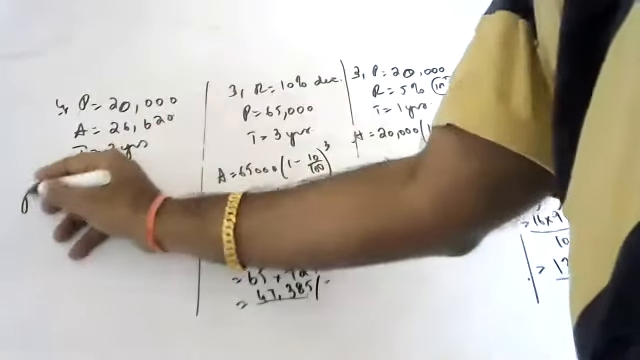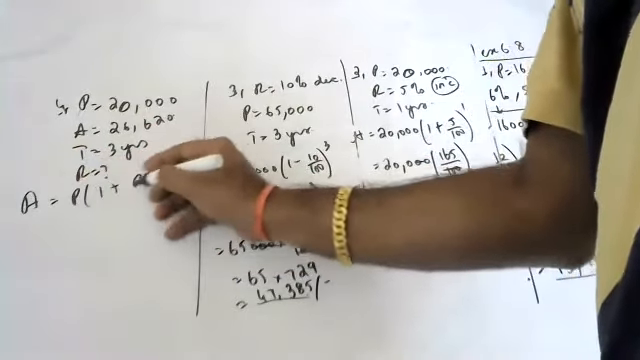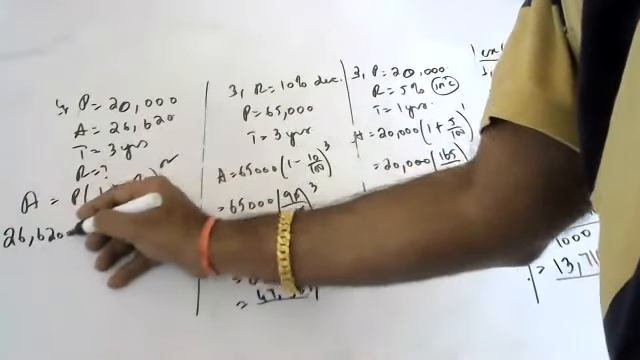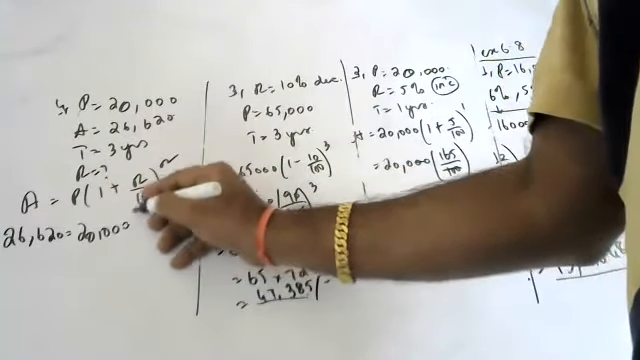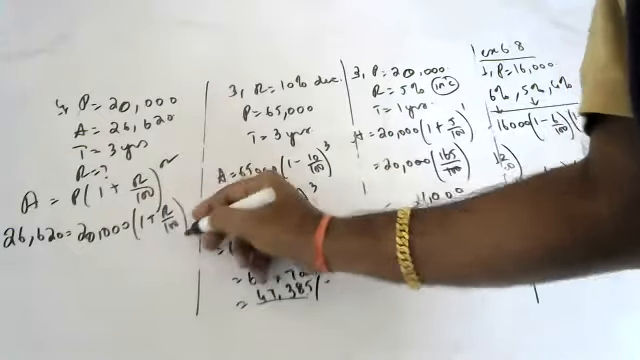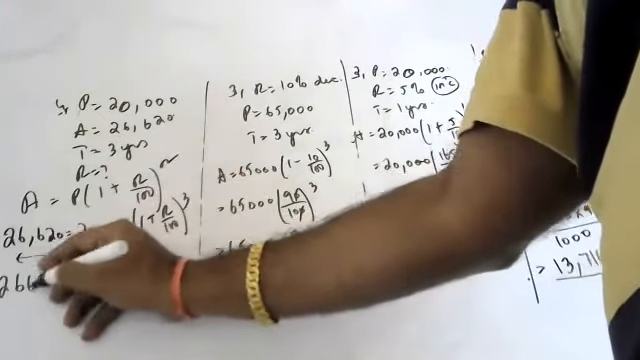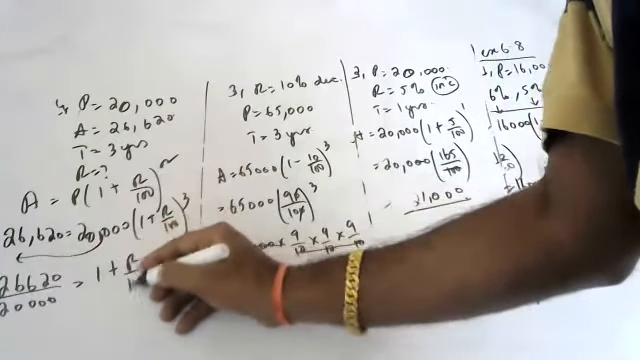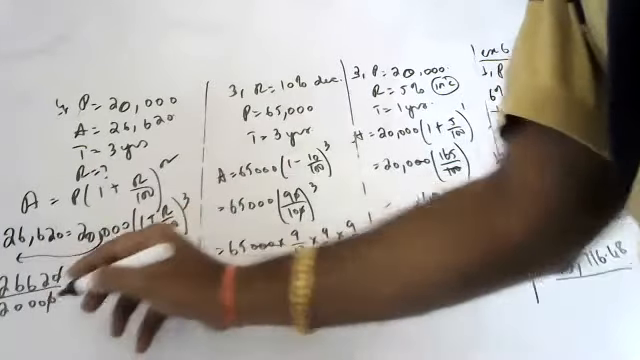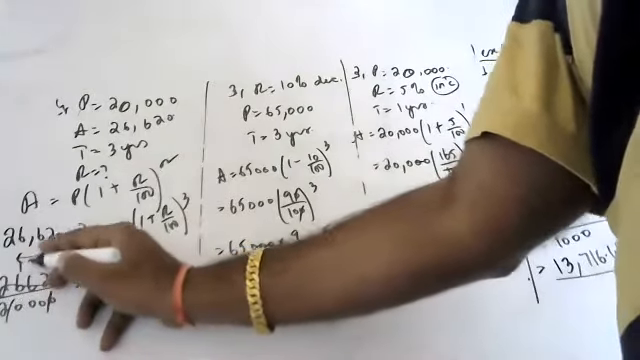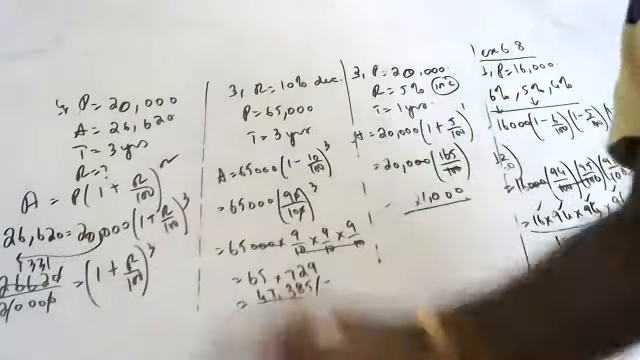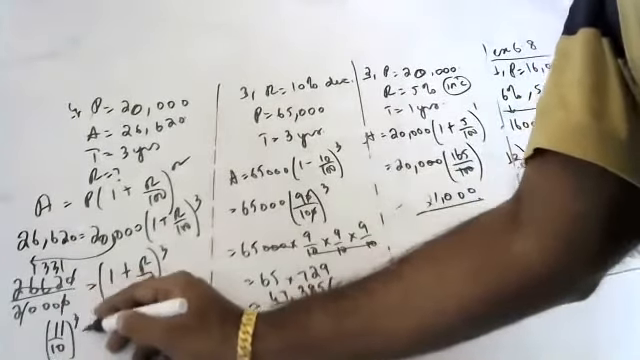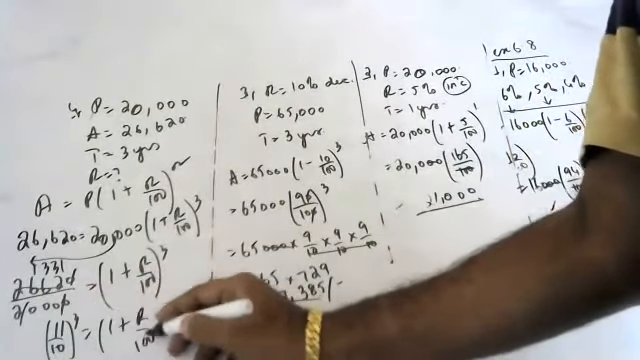Amount is equal to P into 1 plus R by 100, whole to the power of N. 26,620 is equal to 20,000 into 1 plus R by 100, whole to the power of 3. So 26,620 by 20,000 is equal to 1 plus R by 100, whole to the power of 3. Cancelling zeros, 1331 is whose cube? 11 cube. So 11 by 10 whole cube is equal to 1 plus R by 100 whole cube.